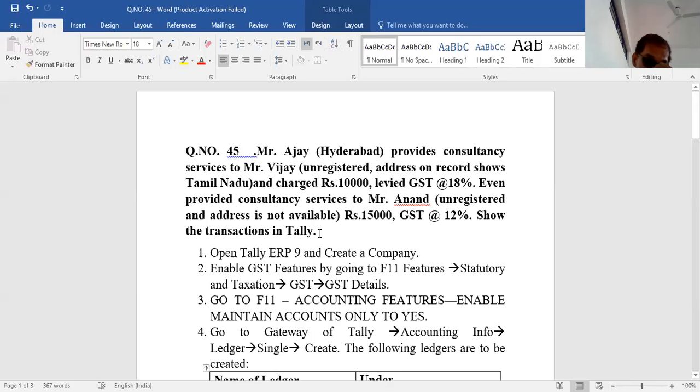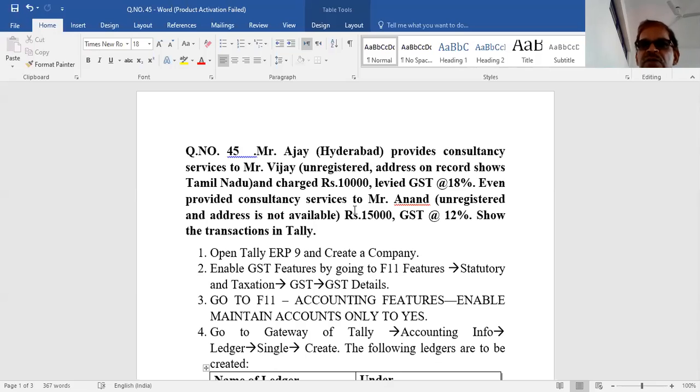Now, before doing this problem, let us discuss what place of supply is. Place of supply determines the nature of supply, meaning whether it is an interstate supply or an intrastate supply.